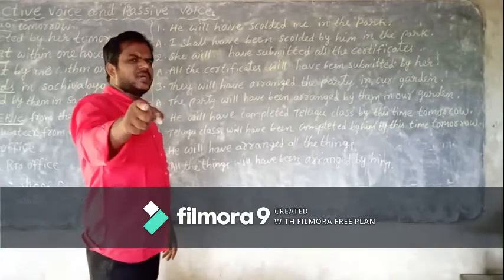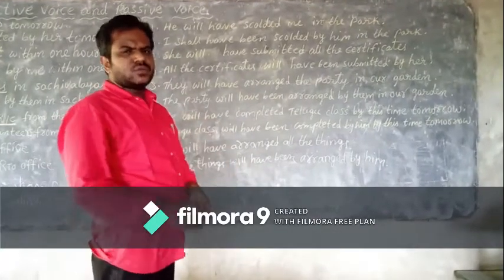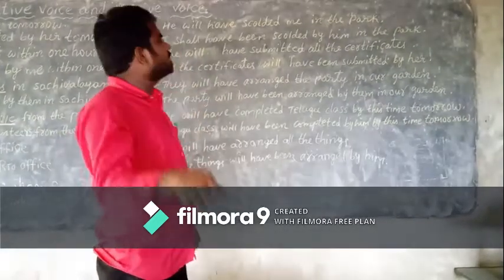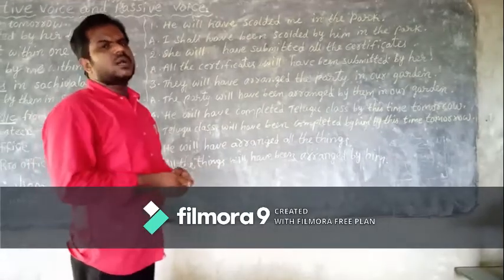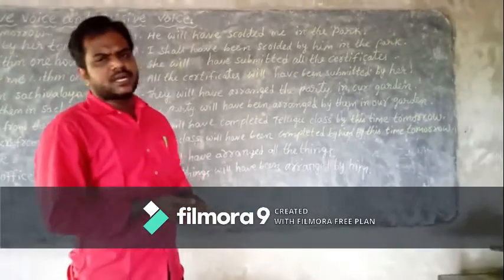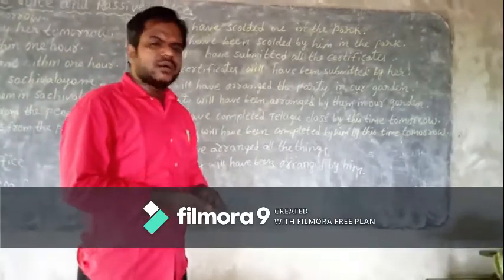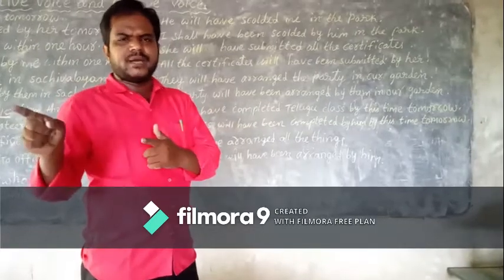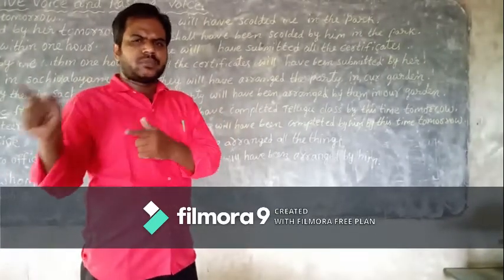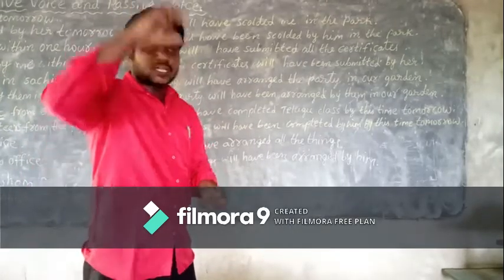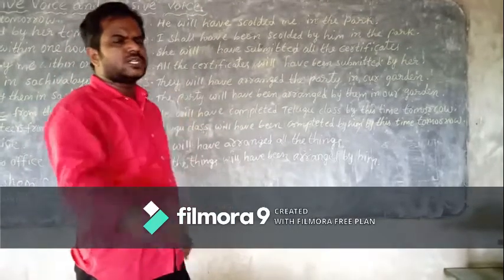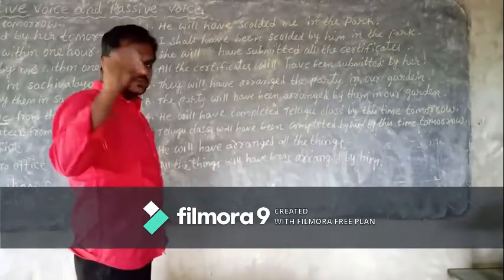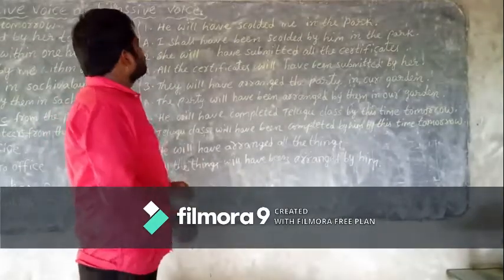Children, tense whatever it may be, the rules are common. Those 5 rules are common. Those 5 rules you have to learn by heart. Then only you can change, children. And you have to learn how to identify object. Okay? And you should learn verb conjugation. I mean take, took, taken, play, played, played, think, thought, thought, buy, bought, bought. Such conjugation you should learn, children. Okay, those 5 rules you have to learn by heart. V forms you should know, children.